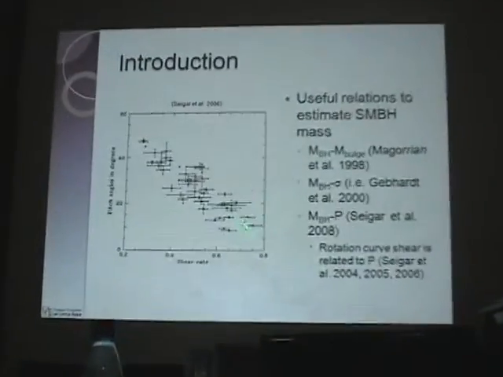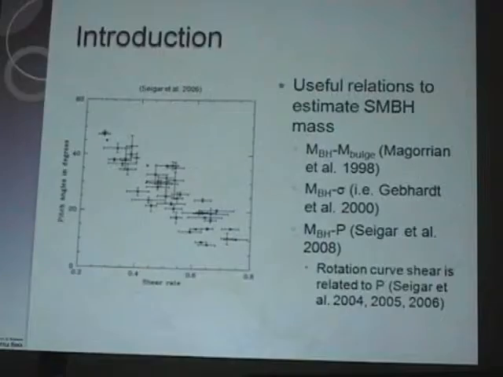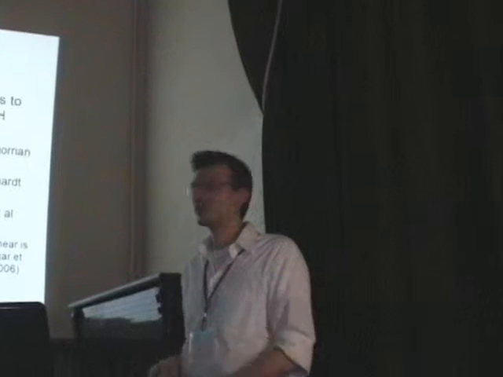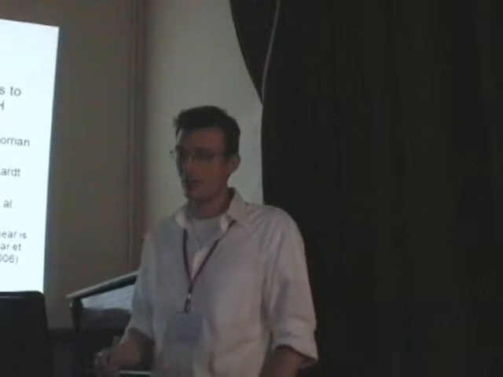Essentially this came from a previous relation that he found dealing with the rotation curve shear of spiral galaxies and its relation to the pitch angle. So here we have the shear rate. The shear rate is just the slope of the rotation curve. What we see is that where there's a large shear rate, there is a very small pitch angle. So the shear rate also seems to correlate to a high central mass concentration. Whether that's bulge mass and dark halo or whatever, there seems to be a high central mass concentration that affects the pitch angle of spiral galaxies.